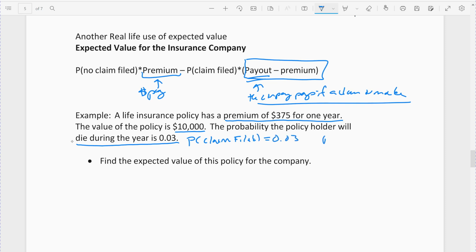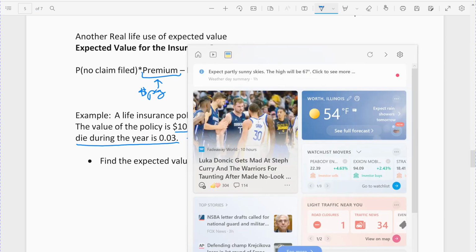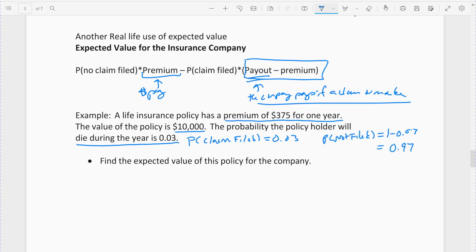The probability that no claim is made is one minus that, so the probability they don't pay out the life insurance this year is 97%.